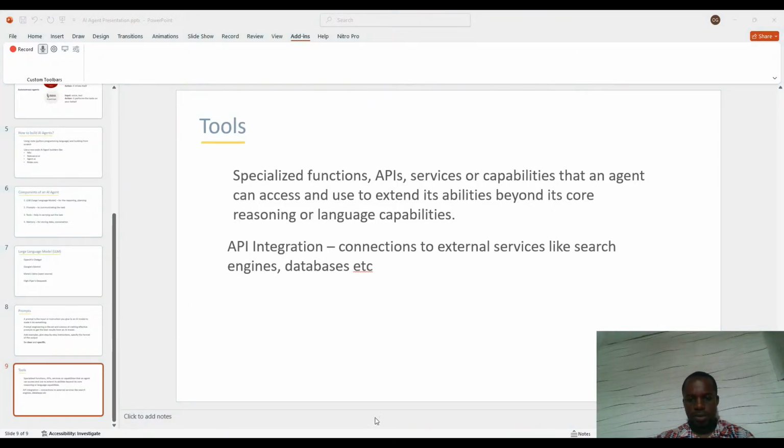I would be sharing my screen. Can you see what I'm sharing?